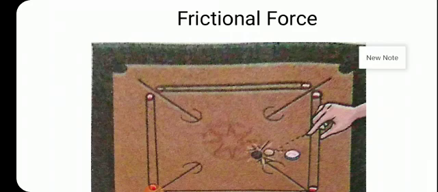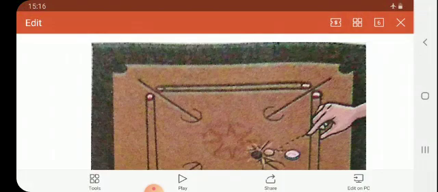A very common example I had shown you is in the textbook also, page number 73, and in this picture also. When you play carom, a carom piece is flicked lightly, it slides over the carom board but stops at a certain distance.